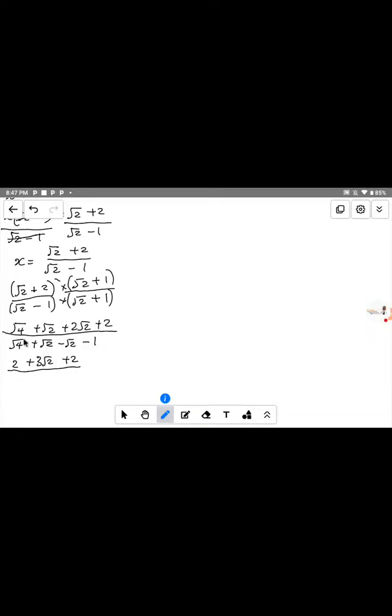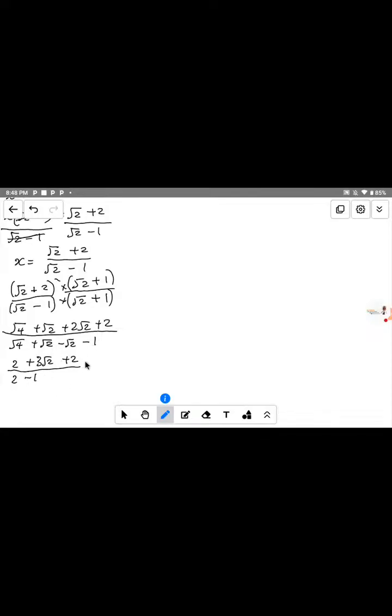Now the same thing here. Root 4 here is equal to 2. Now we have plus, and look at this one. This one is plus root 2 minus root 2. They are the same and the sign is different. That's just like 1 minus 1, that gives us 0. So this one we cancel because they have different signs. Here becomes 0. Here we have minus 1.